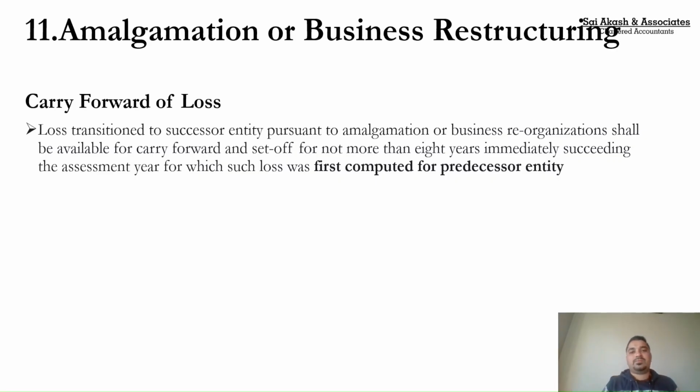There was a loophole. The government has plugged this loophole and said the losses, even in case of amalgamation, will be carried forward by the successor entity only for the period of 8 years from when the loss was first incurred. Earlier, whenever I got amalgamated, the loss would get carried forward for 8 years. Now they have removed it. The loss will get carried forward for 8 years not from the date of amalgamation, but from the date of incurring that loss. Again, this was a lacuna which they have plugged now.